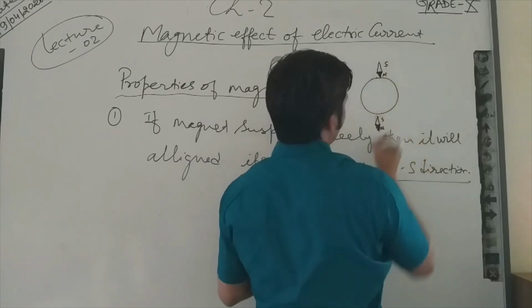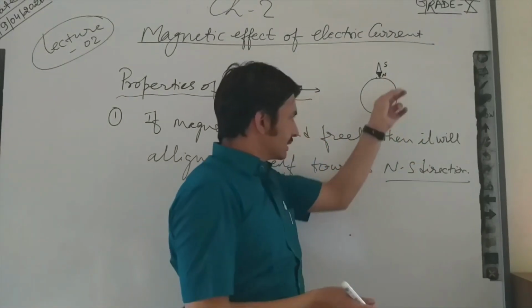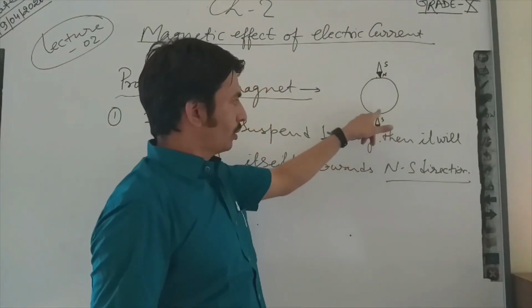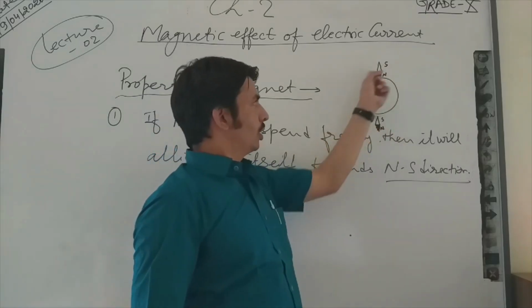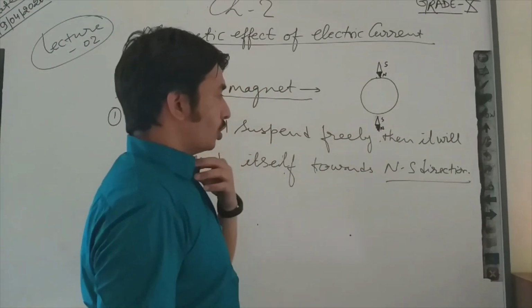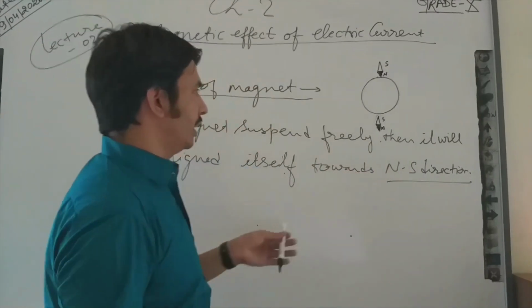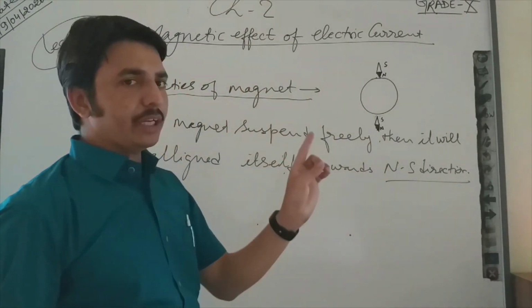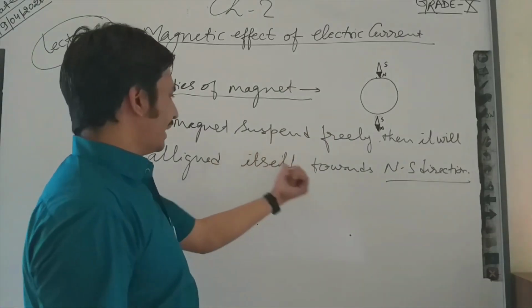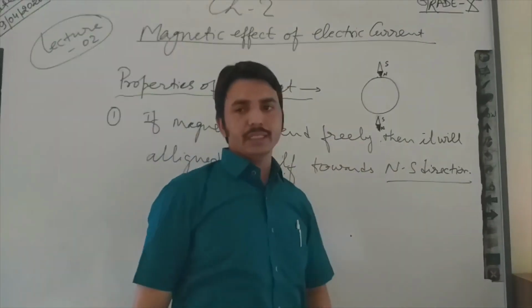This is the north seeking end and this is the south seeking end. That's why this pole is known as the south pole, and this pole of the earth is known as the north pole. If I suspend a magnet freely, then due to earth's magnetism, it will align itself towards the north and south direction.